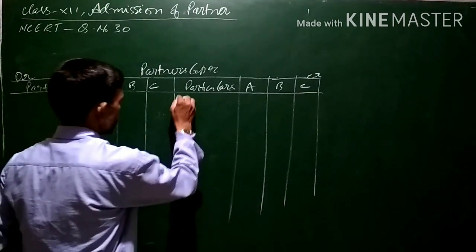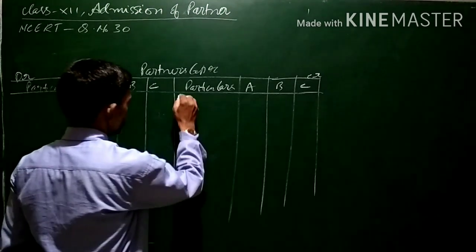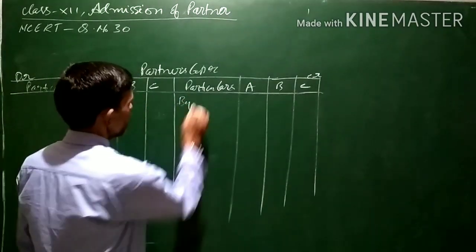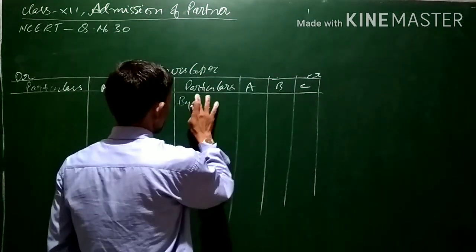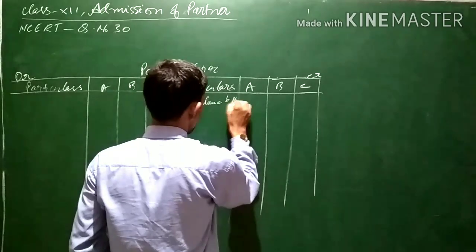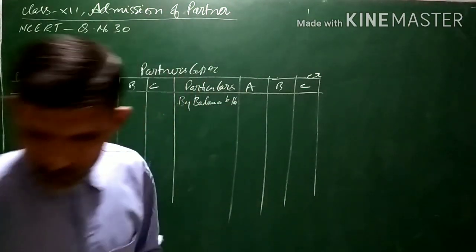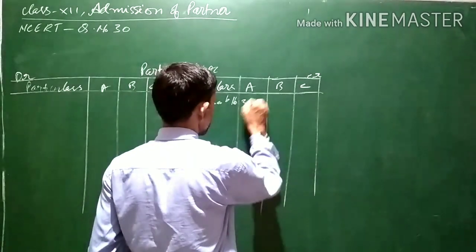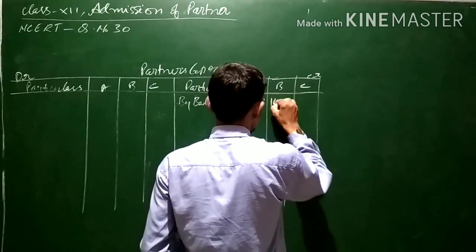Now, first of all, balance brought down. The balance brought down for A and B was 30,000 and 16,000.